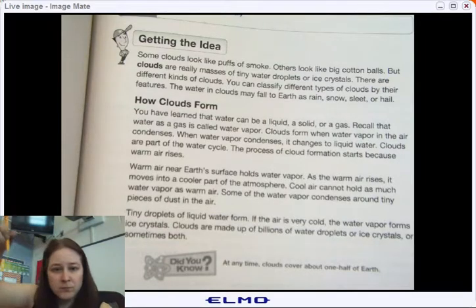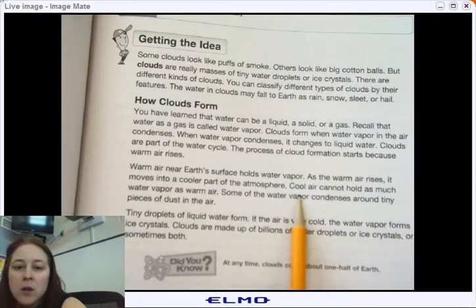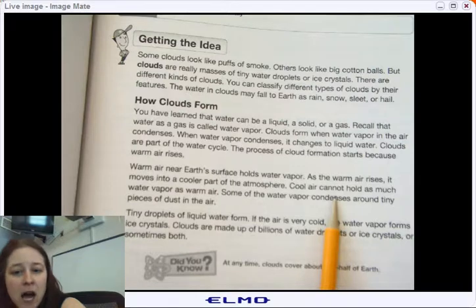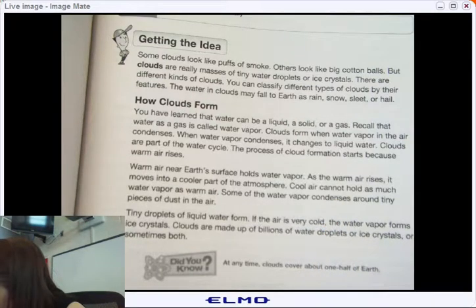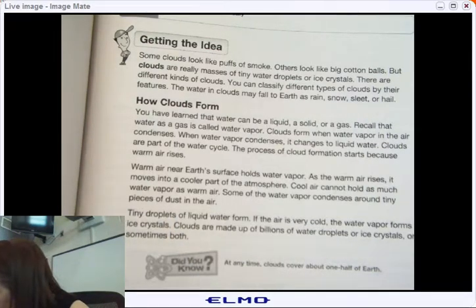Cool air cannot hold as much water vapor as warm air. As warm air rises, the water vapor cools and condenses around tiny pieces of, what does it condense around? Tiny pieces of dust in the air, forming, what is it forming?